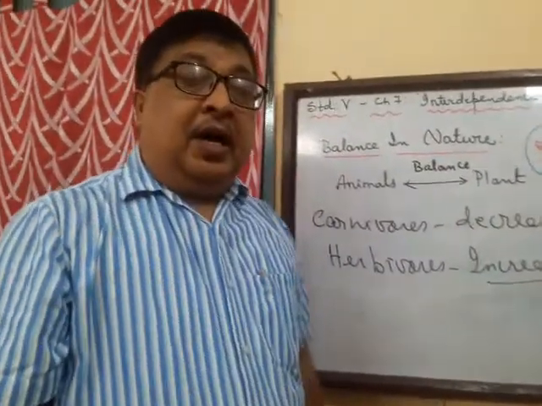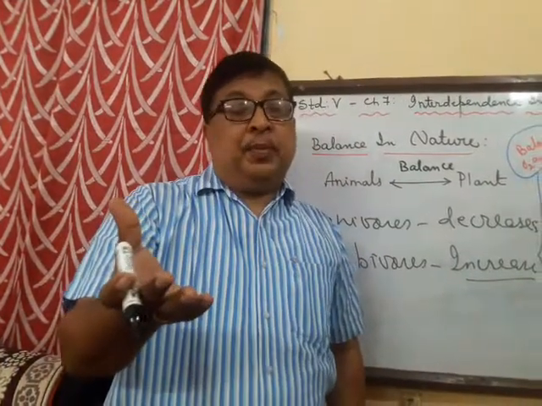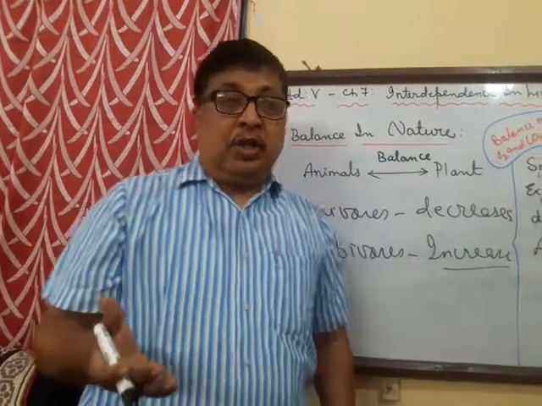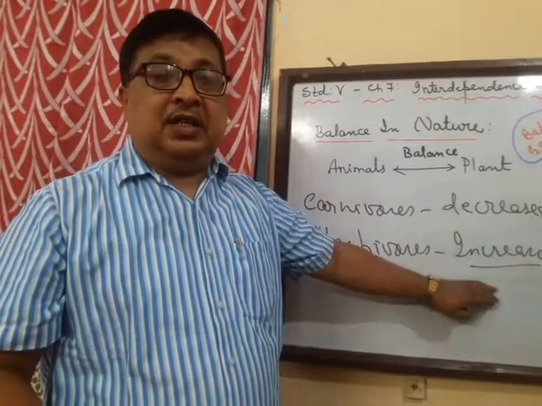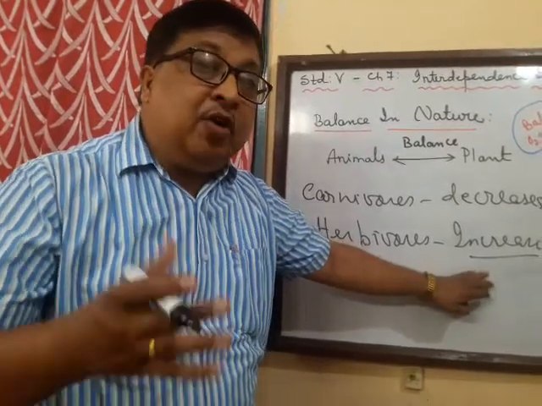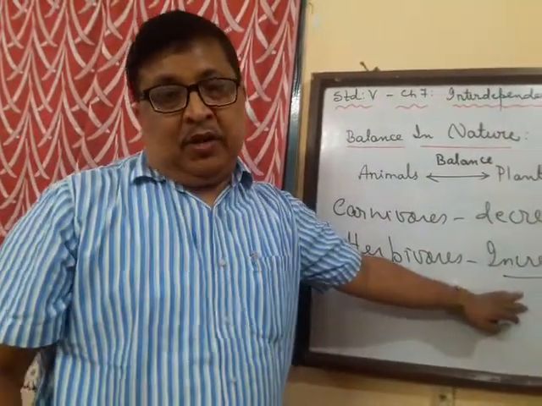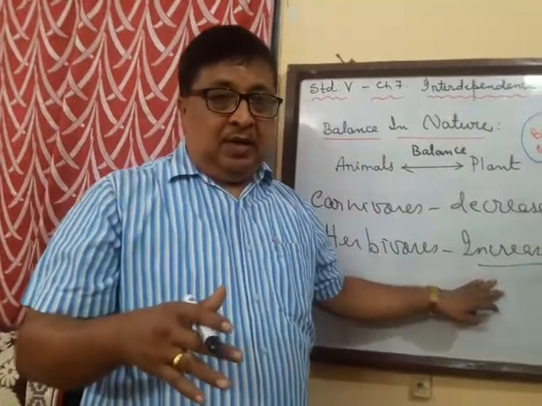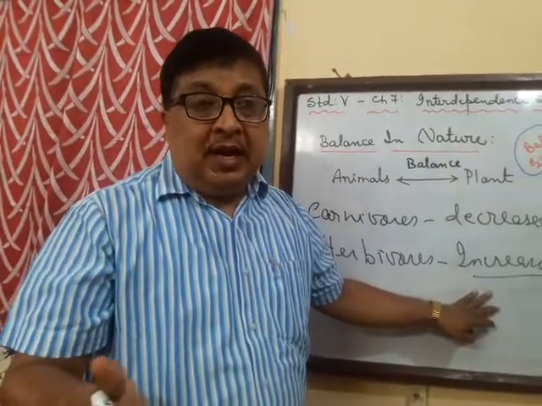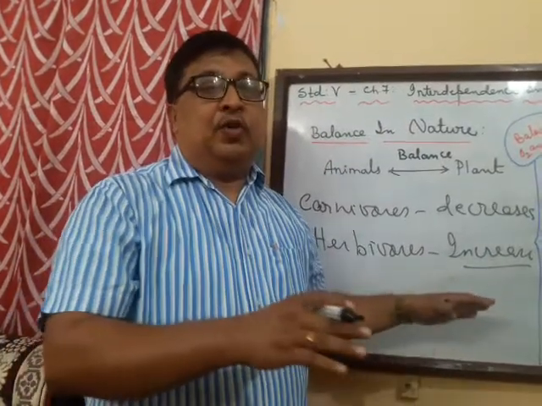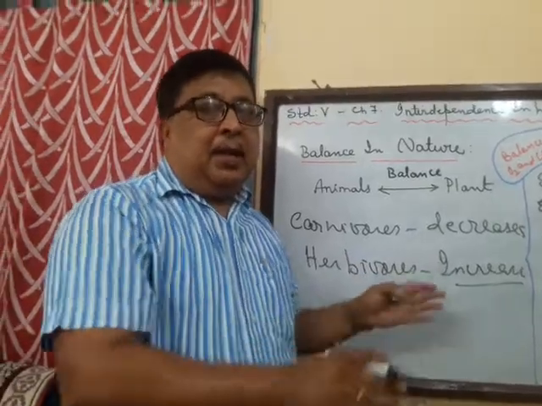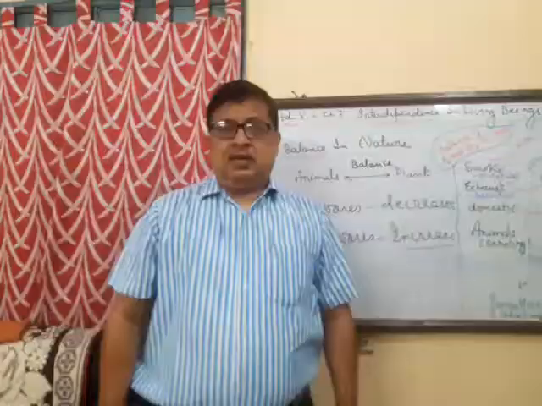Because they will not be hunted or killed. Now what will happen if the number of herbivores increases? They will start eating all the plants. A time will come when all the plants will be finished, and then of course the herbivores will also die, and this will disturb the balance in nature.